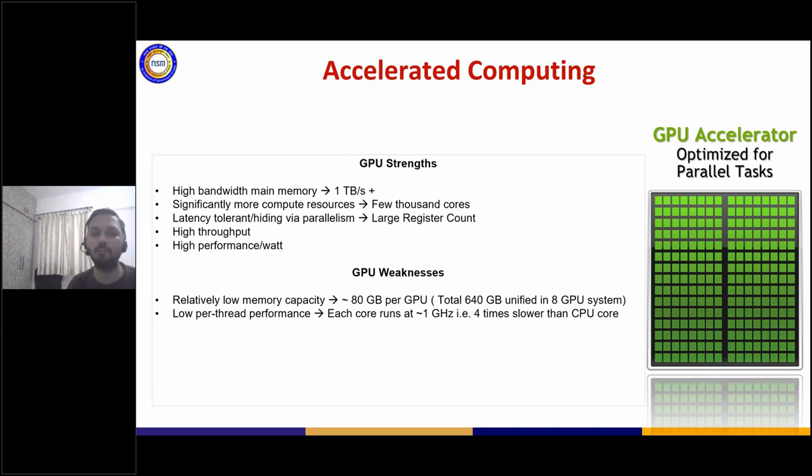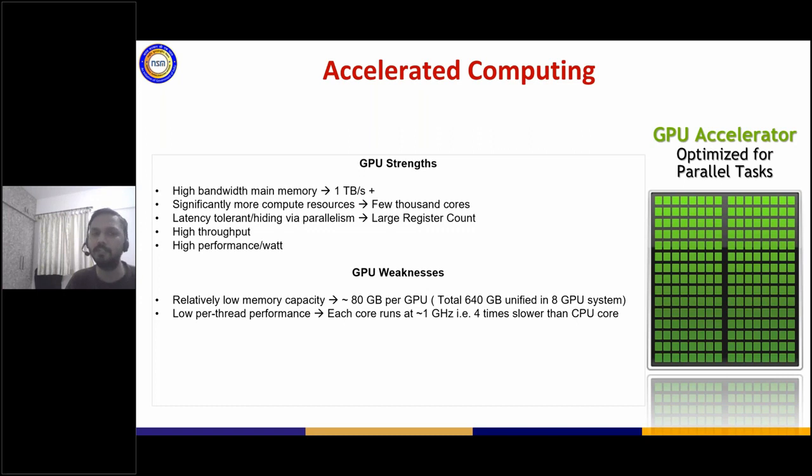GPUs are also called high throughput, and they have very good performance per watt. Every GPU core runs at a very, very low frequency. As I said, the CPU core frequency is around 4 gigahertz, while every GPU core runs 4 times slower today, at 1 gigahertz. So every core is 4 times slower than a CPU core, but you have thousands of them. That's the difference, and that makes it much greener in nature, so you get high performance per watt and you can get more flops within the same power budget.